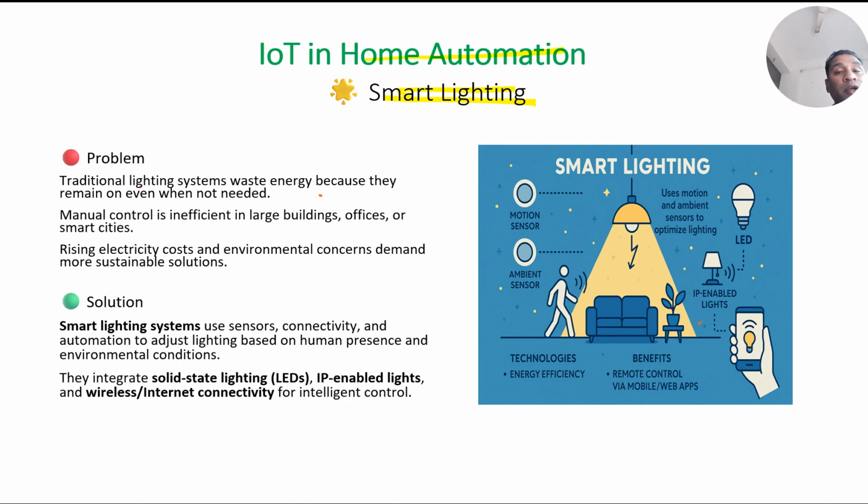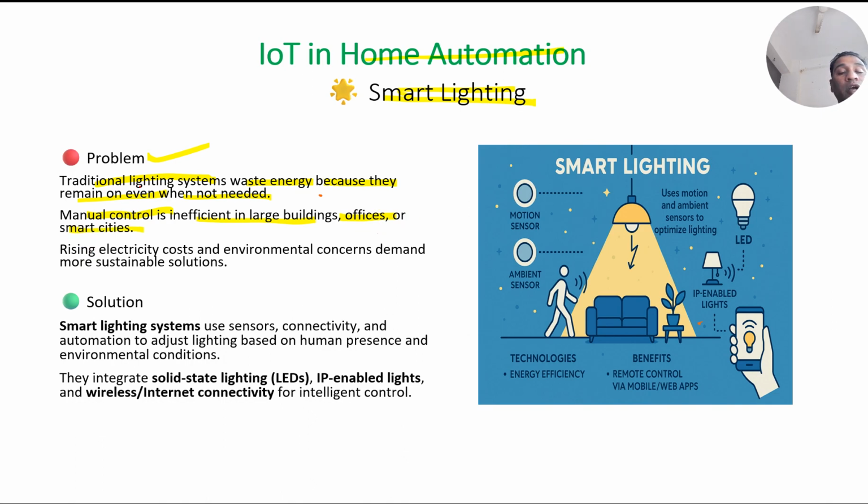In smart lighting, as I said in the initial slide, we will be seeing the problem, solution, its working and the benefits. So what is the problem? The traditional lighting systems waste energy because they remain on even when not needed. When the lights are on when not needed, obviously it is a wastage of electricity. Now manual control is inefficient in large buildings, offices and smart cities.